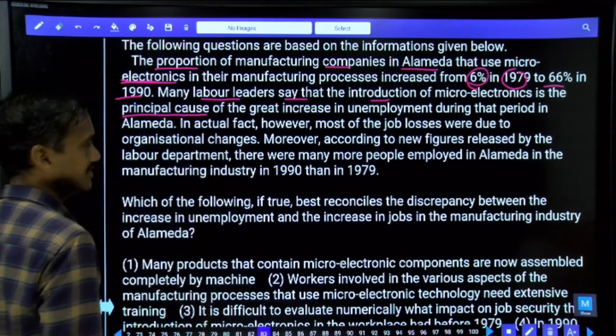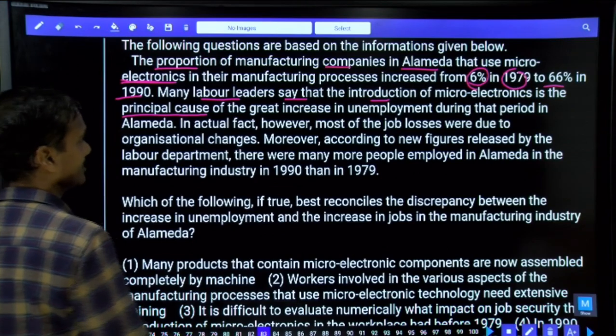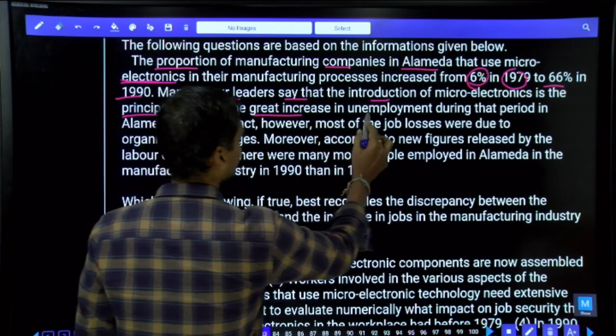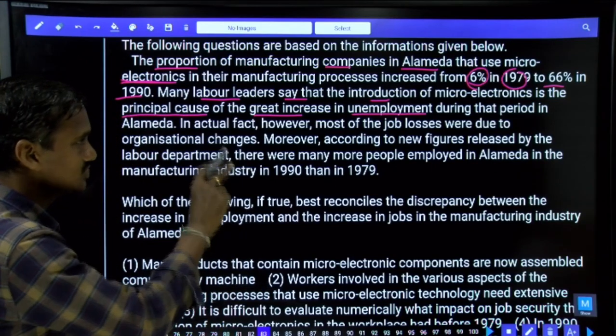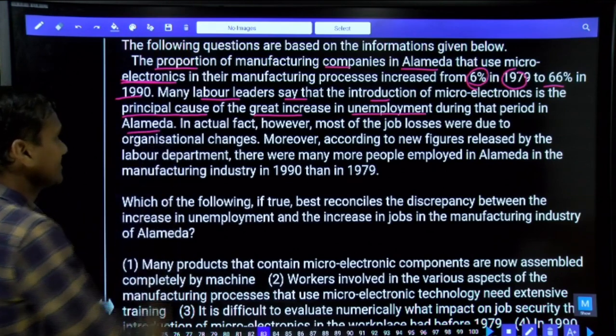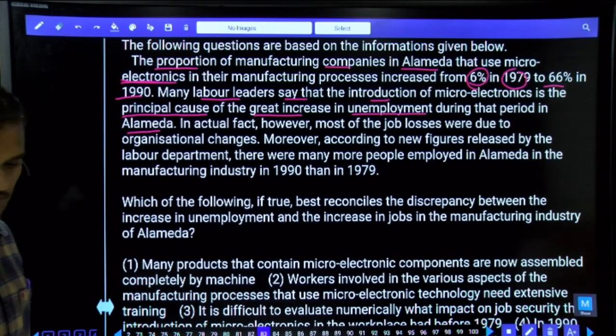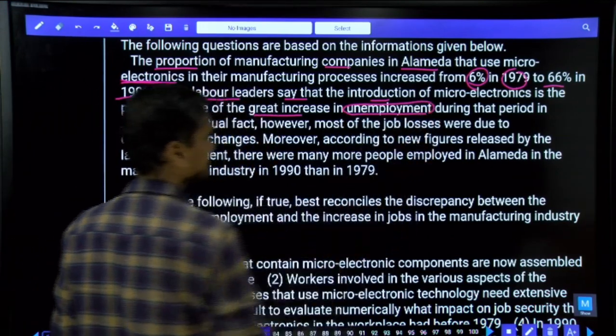What is the main reason here? Introduction of microelectronics is the principal cause of the great increase in unemployment during that period. Which period is it talking about? 1979 to 1990. During these 11 years, as microelectronics were introduced, there was a huge increase in unemployment.